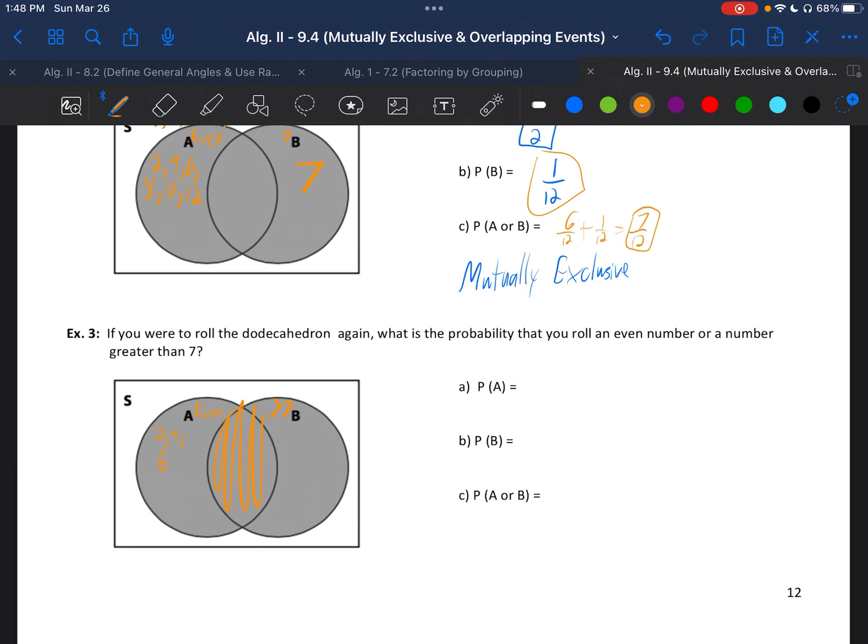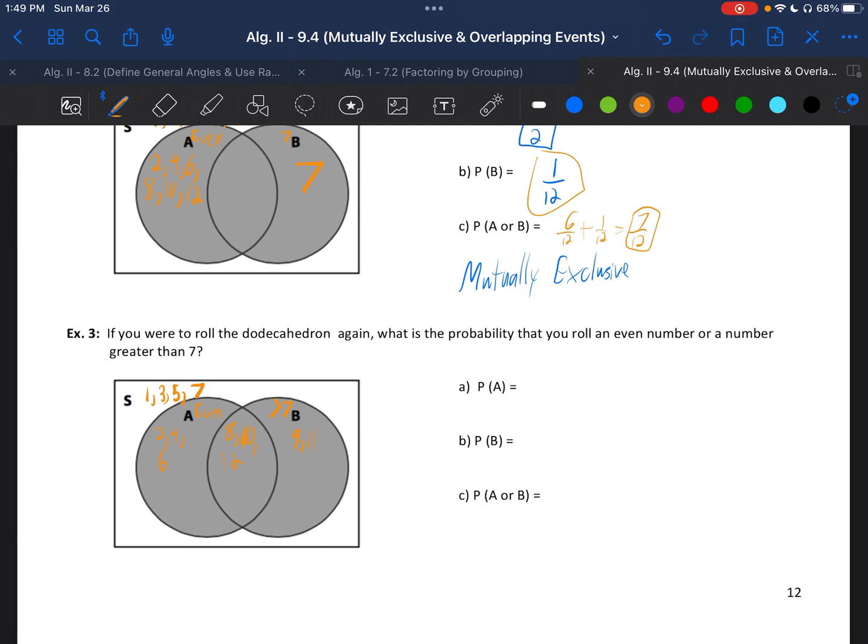Evens that are greater than 7 will go in this category because they fit both. That's 8, 10, and 12. And numbers that are just greater than 7 but not even are 9 and 11. And then other numbers that don't fit either of these events but are still potential outcomes in the sample space are 1, 3, 5, and 7, because 7 is not greater than 7.